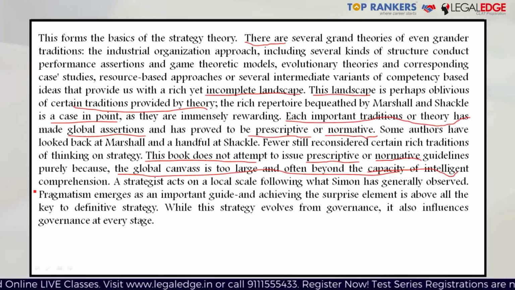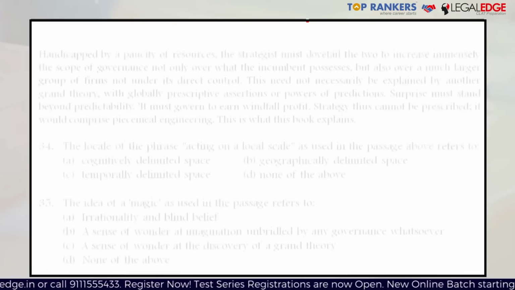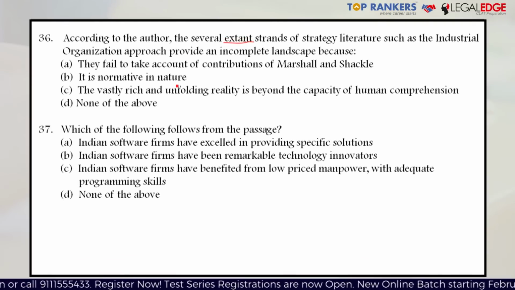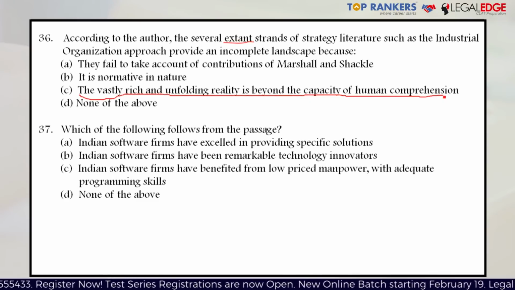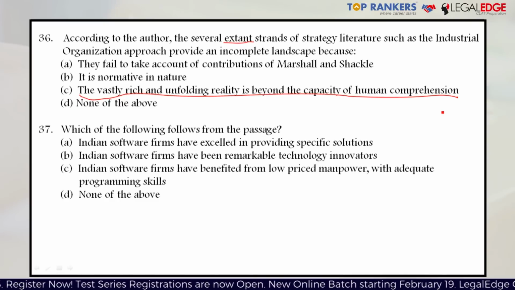And this is the reason why, even though previous studies had talked to us about the global landscape, it was still incomplete, because if the humans cannot understand the global landscape, then how can you talk about it in its entirety? And therefore, the landscape was not complete. And the answer for question number 36 has to be option number C. The vastly rich and unfolding reality is beyond the capacity of human comprehension. Now, to understand that the reason why they're calling it incomplete is because number one, you cannot understand it in the first place. So it's not possible to express it in its complete entirety. Now, option number B, it is normative in nature.